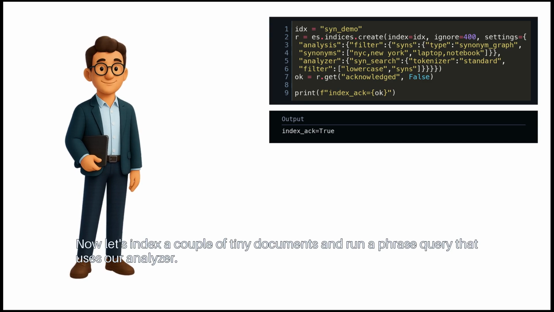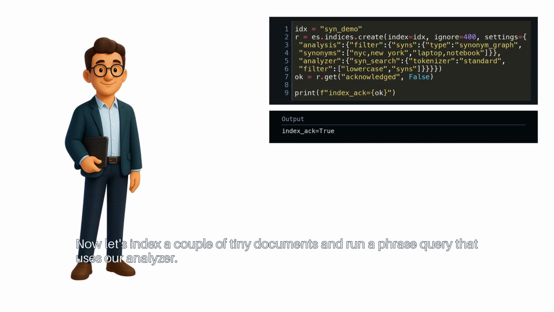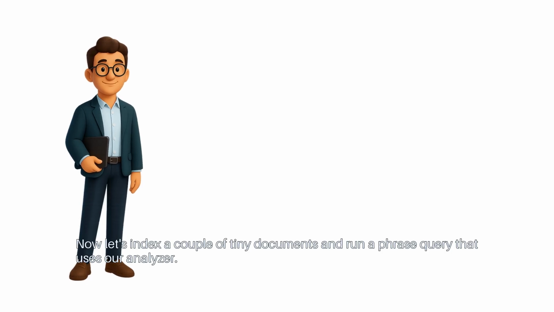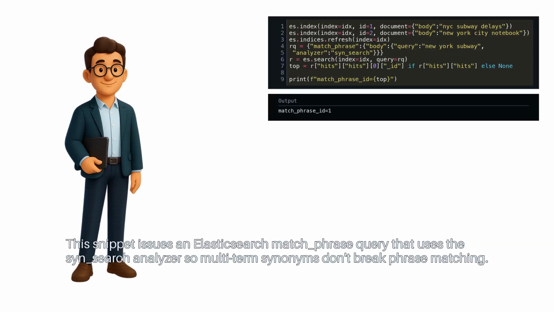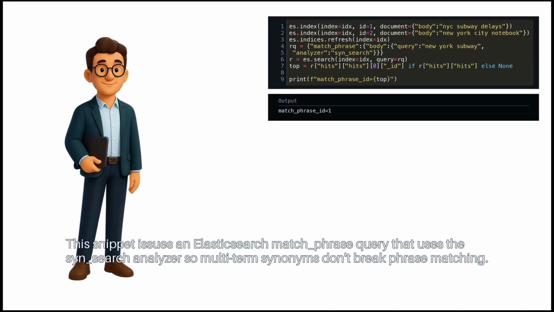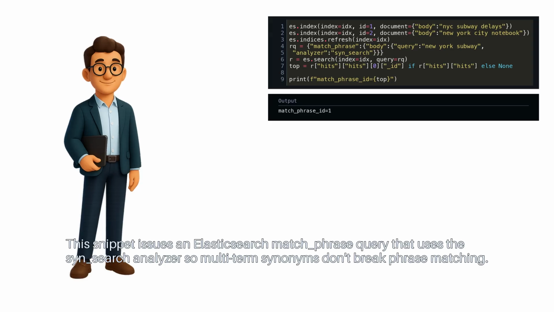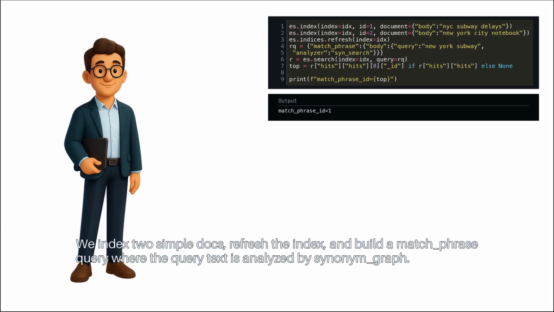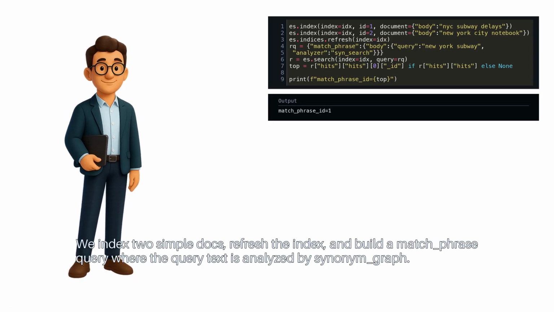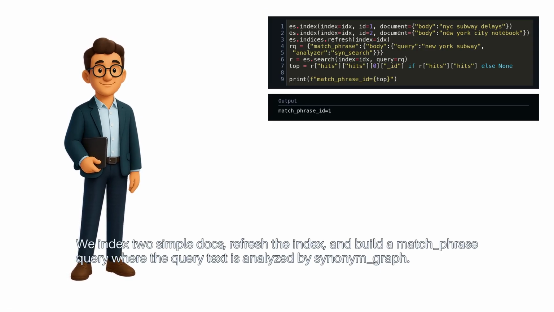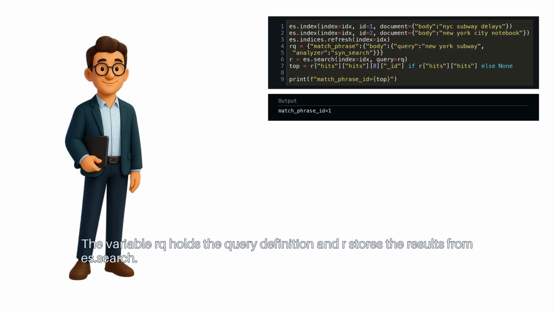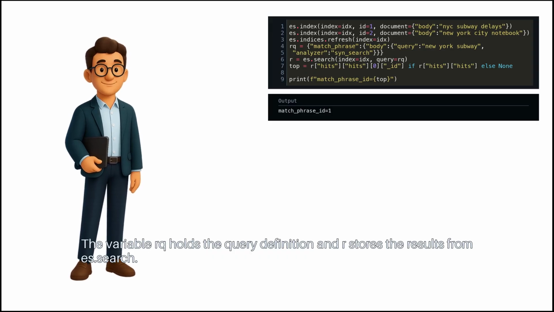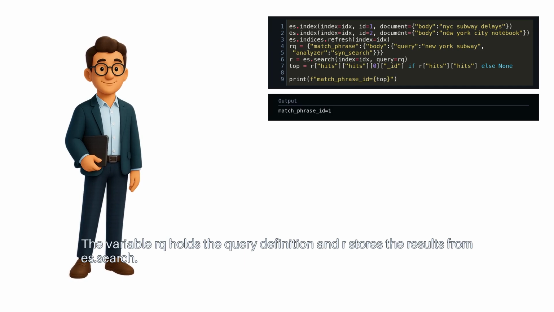Now, let's index a couple of tiny documents and run a phrase query that uses our analyzer. This snippet issues an Elasticsearch match phrase query that uses the SynSearch analyzer so multi-term synonyms don't break phrase matching. We index two simple docs, refresh the index, and build a match phrase query where the query text is analyzed by synonym graph. The variable R2 holds the query definition, and R stores the results from es.search.